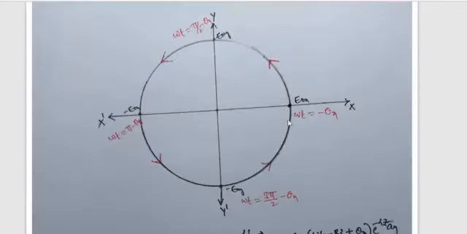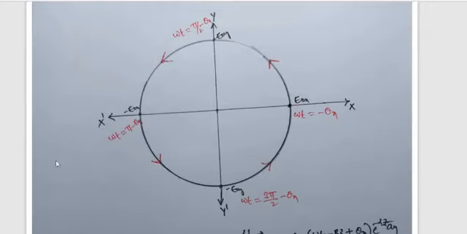So see here, omega t is equal to minus theta x, omega t is equal to pi by 2 minus theta x, omega t is equal to pi minus theta x, omega t is equal to 3 pi by 2 minus theta x. If you trace all the electric field values, E naught x, E naught y, minus E naught x, minus E naught y, you get the resultant electric field in a circular manner.